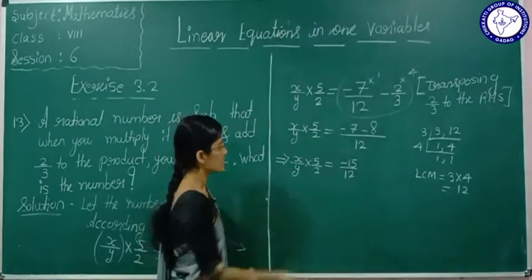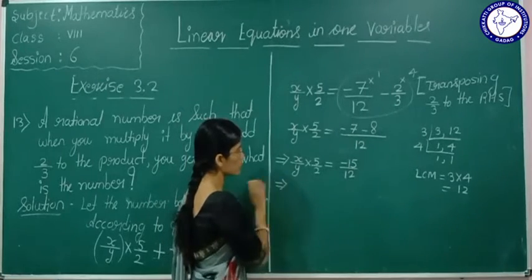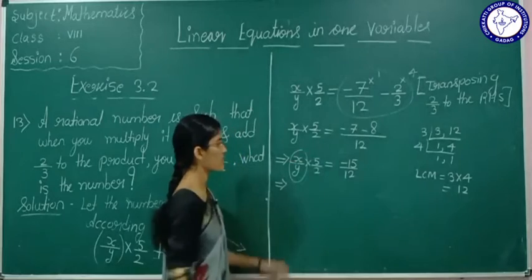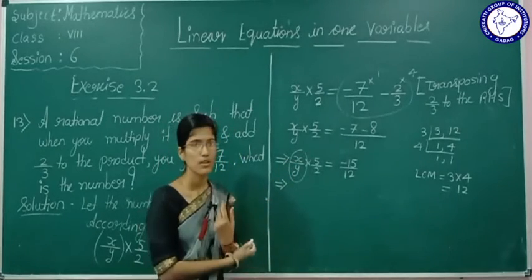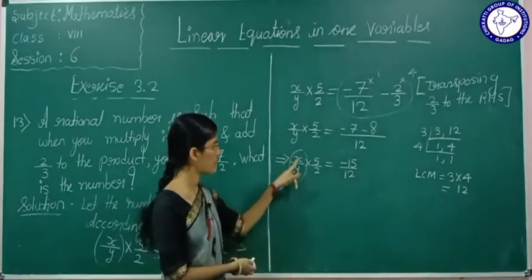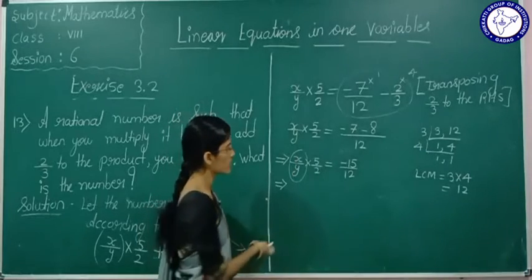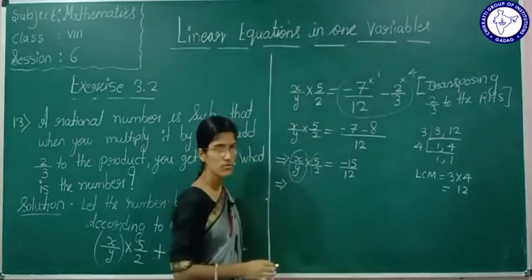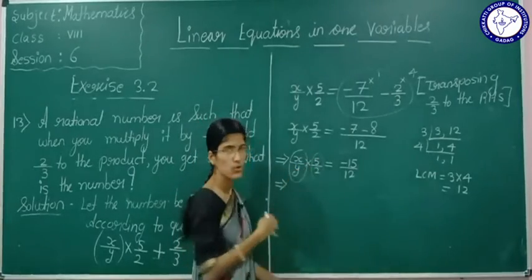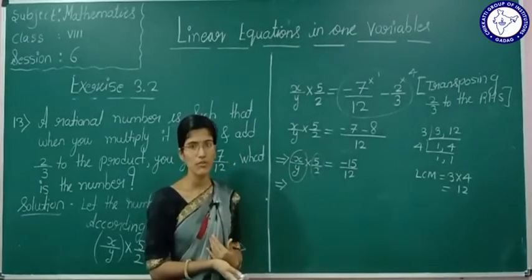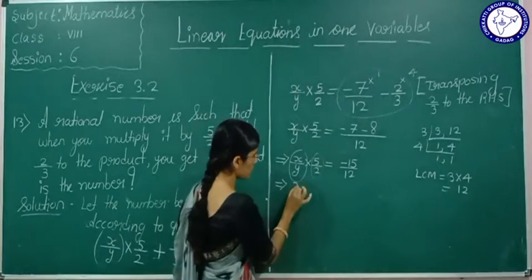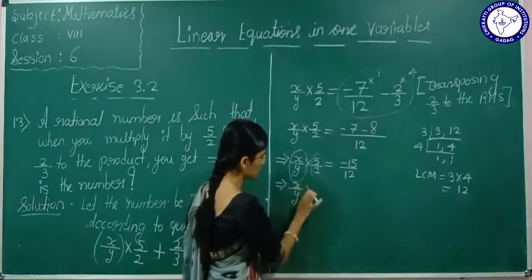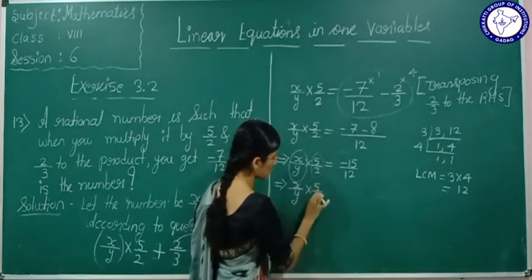Okay. So next see here, what do we want to know? We want the value of x by y. So to reduce this, we don't want this 5 by 2. To eliminate this 5 by 2, we have to do some simplification. See here, x by y multiplied by 5 by 2.